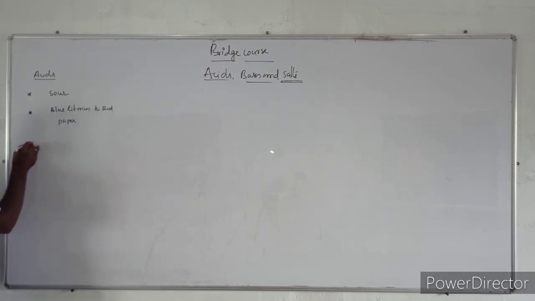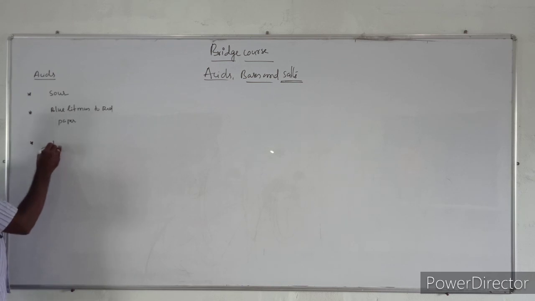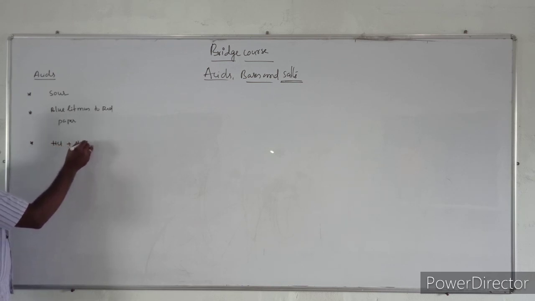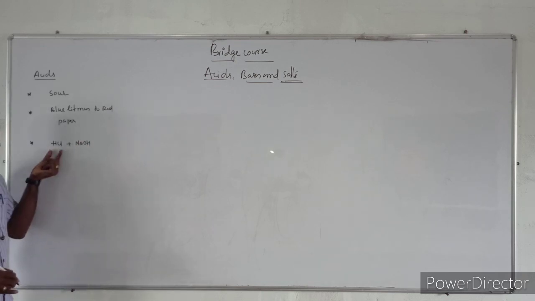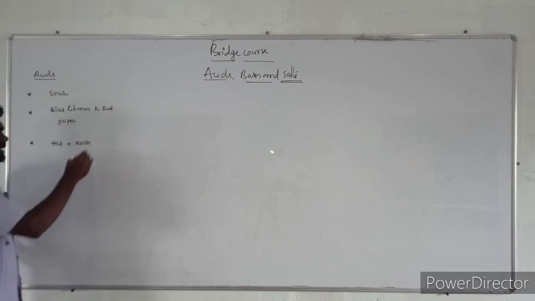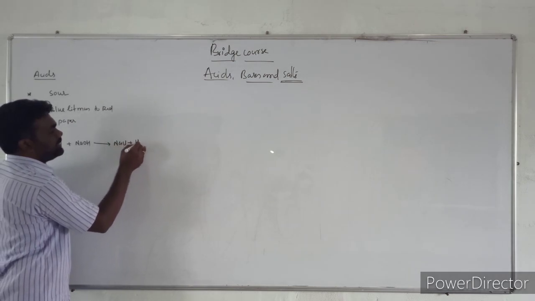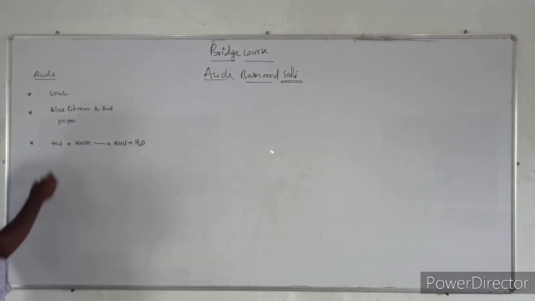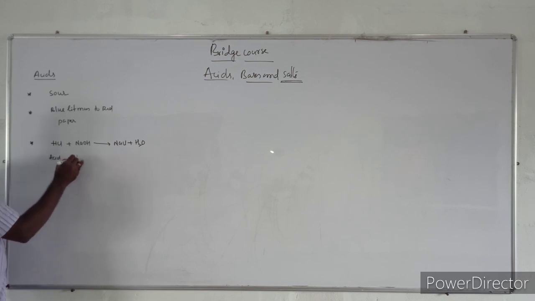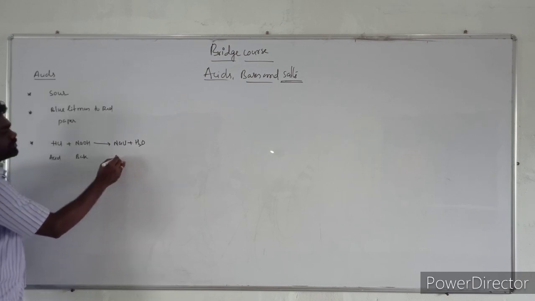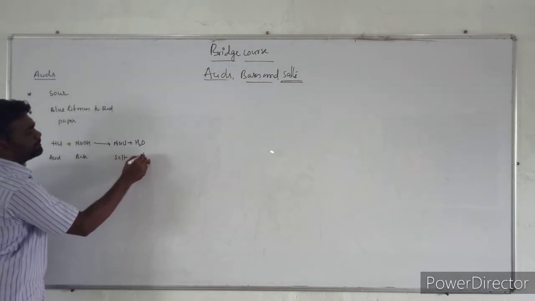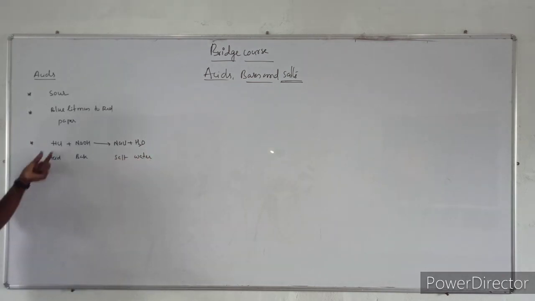Next, another important characteristic property of acids is that acids react with bases to form salt and water. The point is that acids neutralize bases. Acid reacts with base to form NaCl plus H2O. This reaction is called a neutralization reaction: acid plus base gives salt and water.